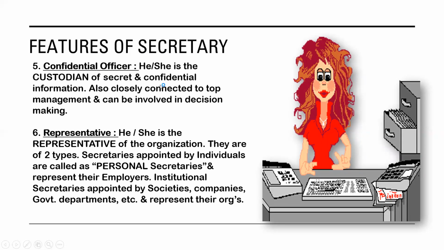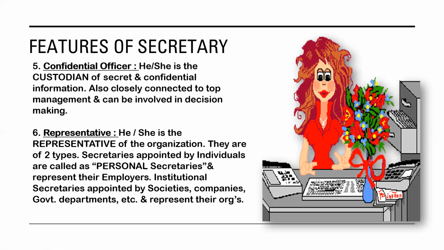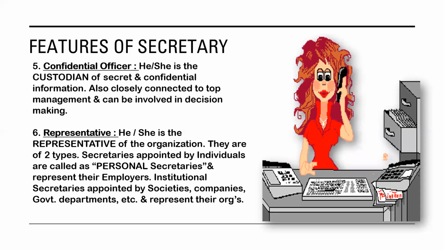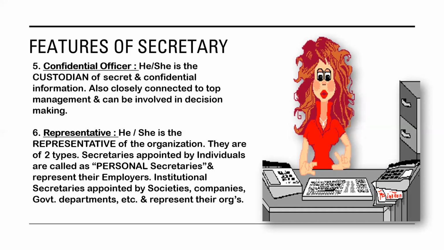Also closely connected to the top management, and he or she can be involved in decision making. So whatever important, secret and confidential information happens in the organization, उन सब का अता पता किसके पास होता है? Secretary. So basically secretary is the confidential officer. You can say चलता फिरता secret box. Okay.